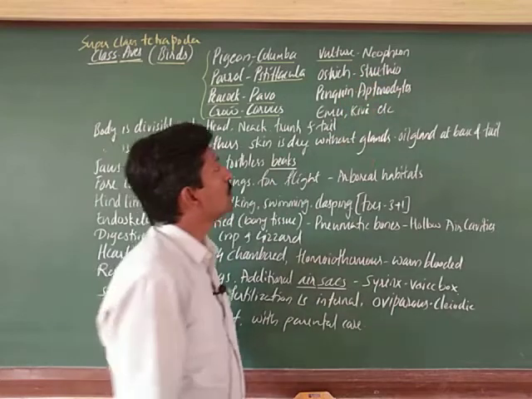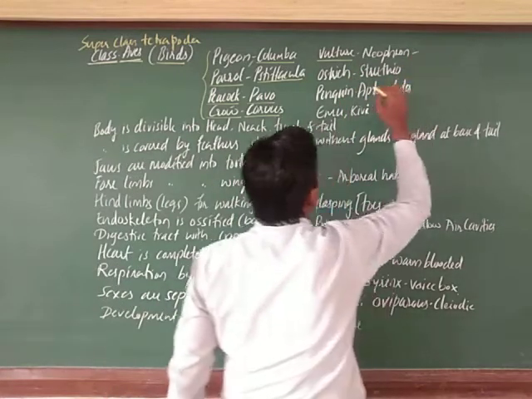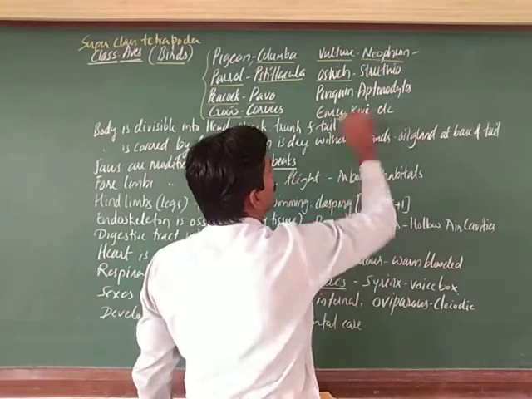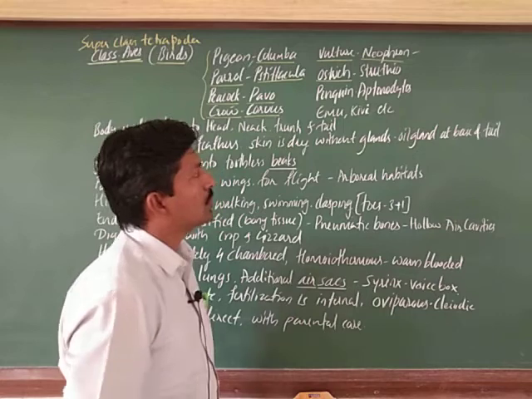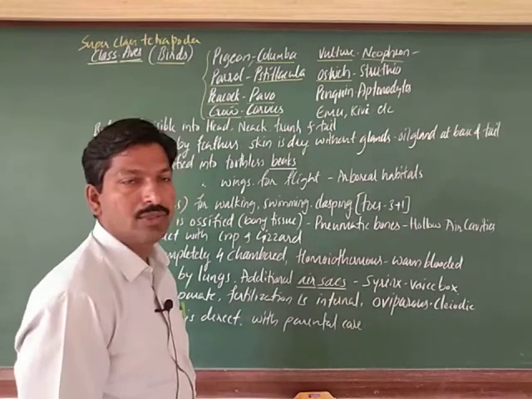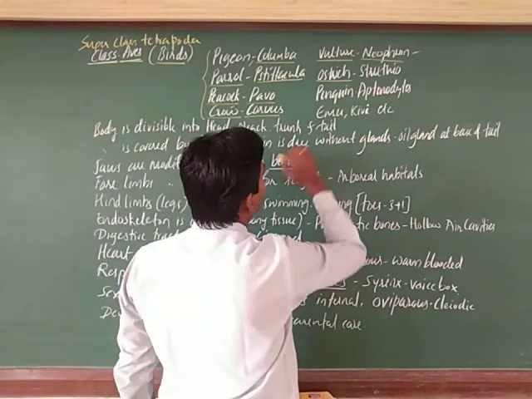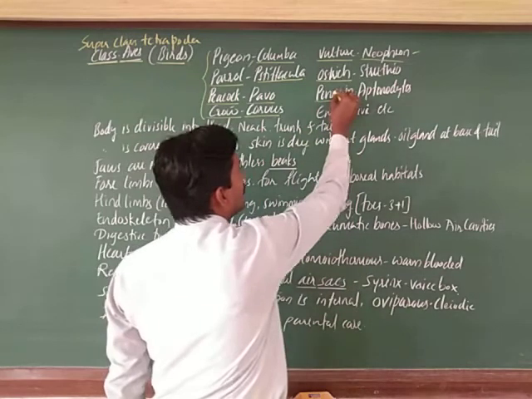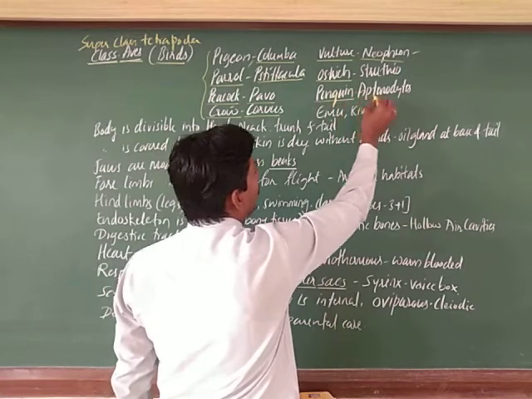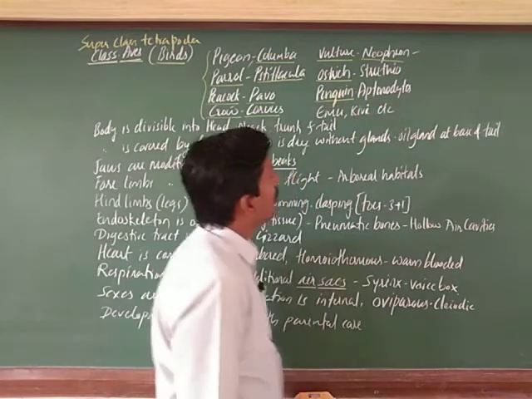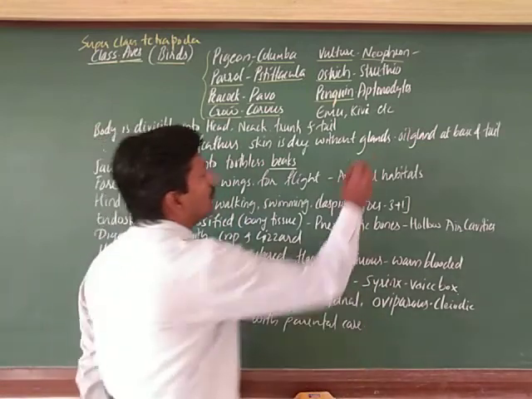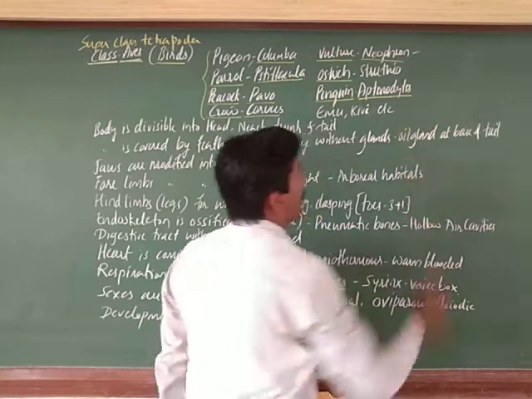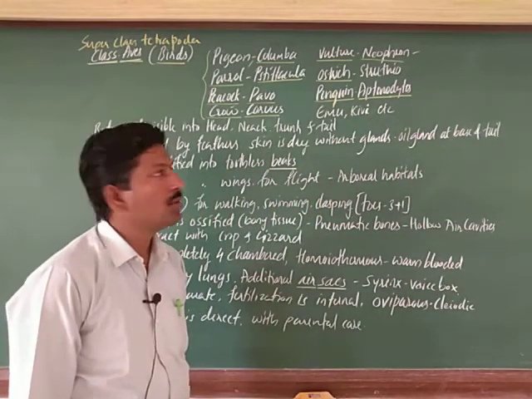Next is the ostrich, called Struthio. And penguin, that is Aptenodytes.